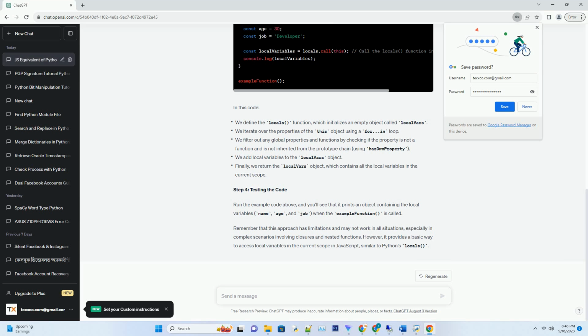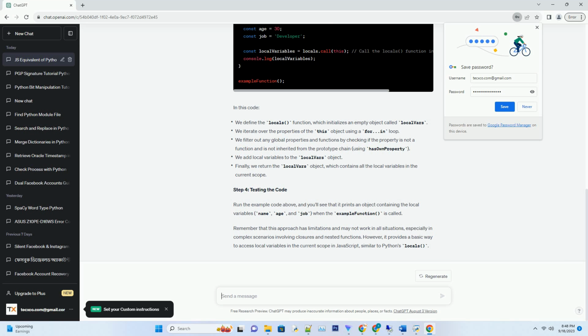Step 2. Using the this keyword. In JavaScript, the this keyword refers to the current execution context, which can be a function, object, or the global context. We can leverage this to access variables defined within the current function scope.